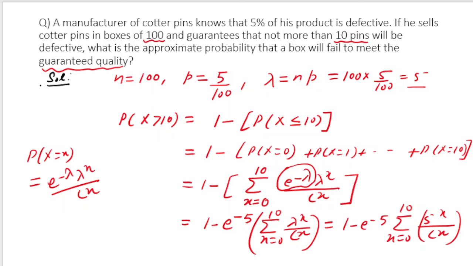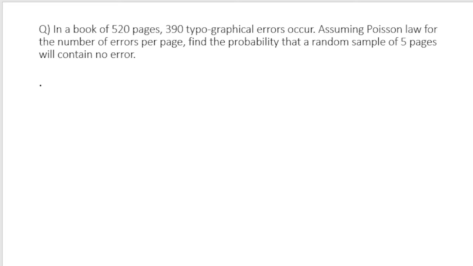Okay, fine. So let me do one more problem, and I think this problem should be the last one. In a book of 520 pages, 390 typographical errors occur. Assuming Poisson law for the number of errors per page, find the probability that a random sample of 5 pages will contain